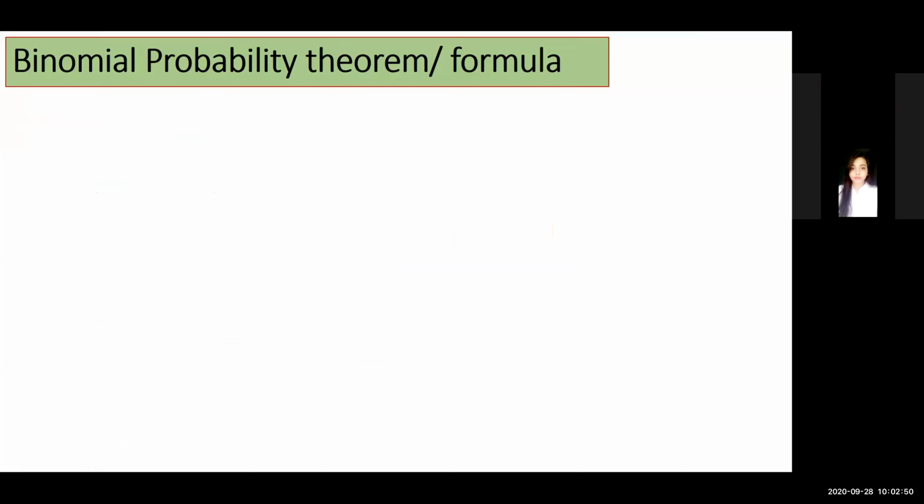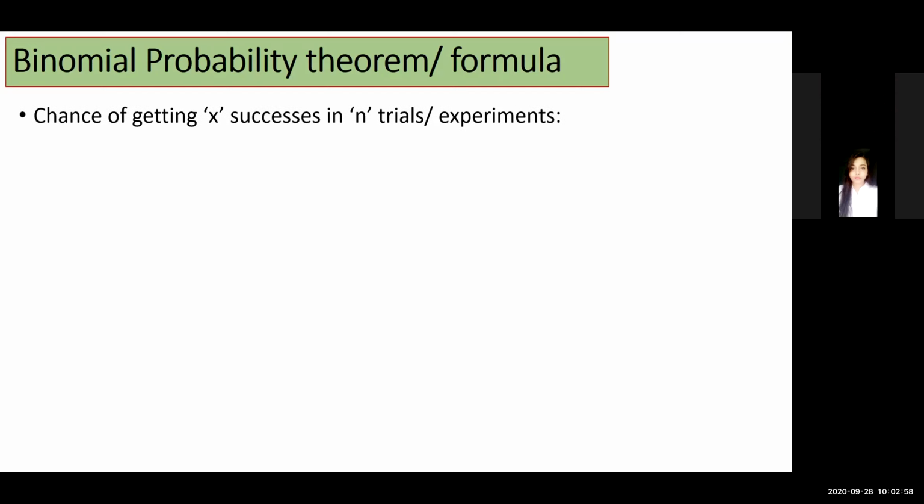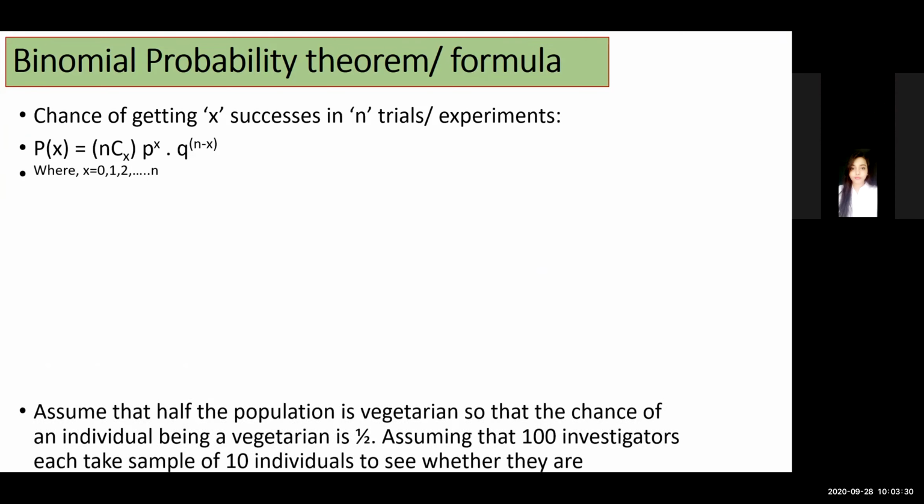Even without using the formula, we can solve this, as we have done in the class. And here is what we have just solved on the whiteboard: the binomial probability theorem or formula. The chance of getting X successes in N trials or experiments is given by nCx, P to the power X, Q to the power N minus X. Please note it down quickly in your notebook. Of course, this PPT will be shared. X can have values 0, 1, 2, 3 up to N. X equal to 0 means 0 successes, 1 means 1 success, and we can apply the formula.